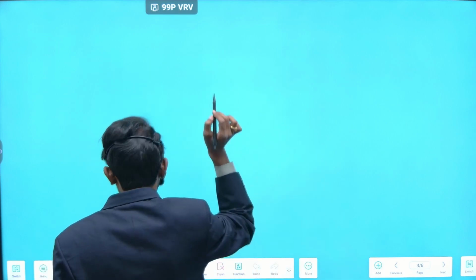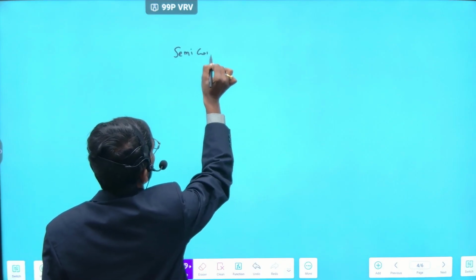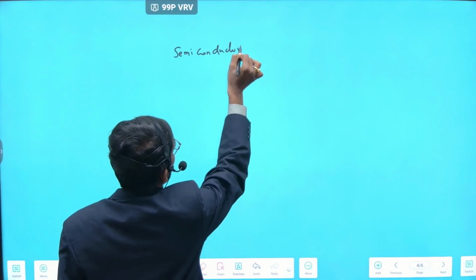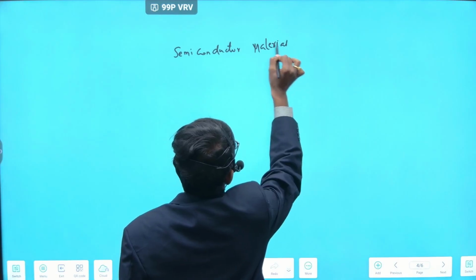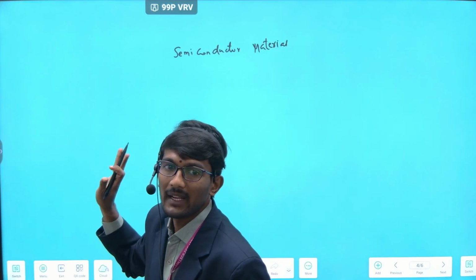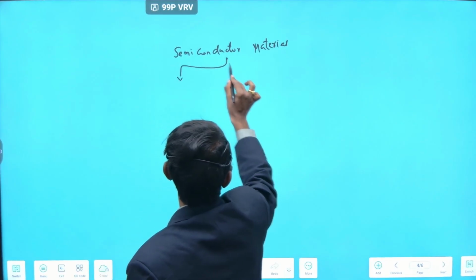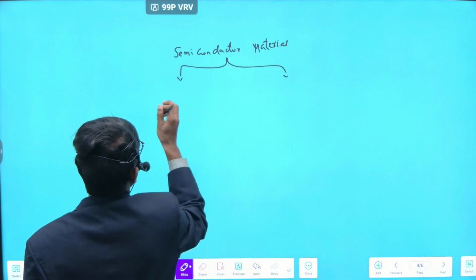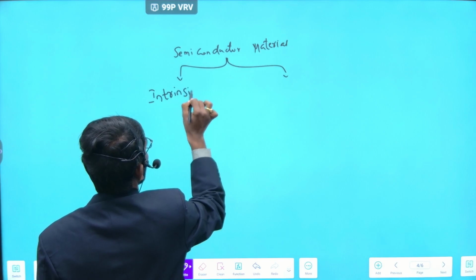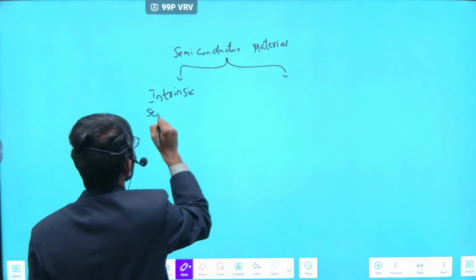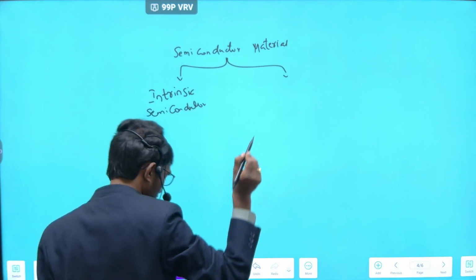Next, semiconductor material. Semiconductor material can be classified into two types. First one is the intrinsic semiconductor.